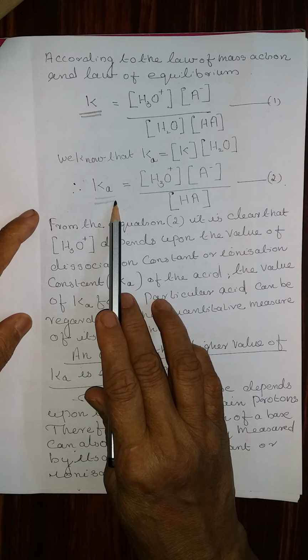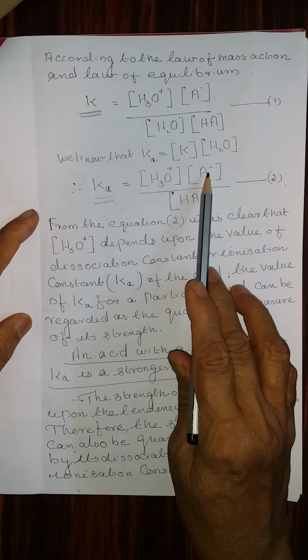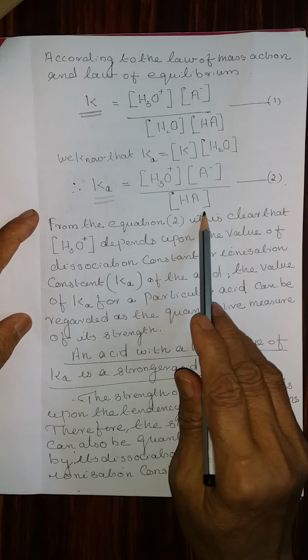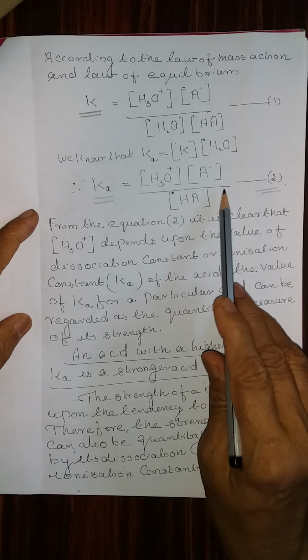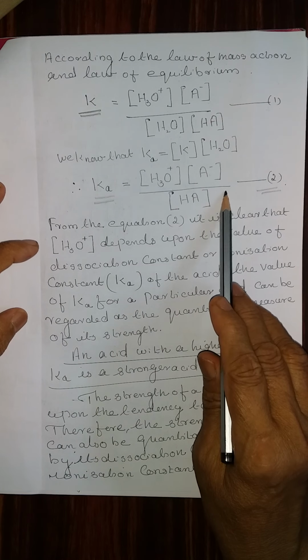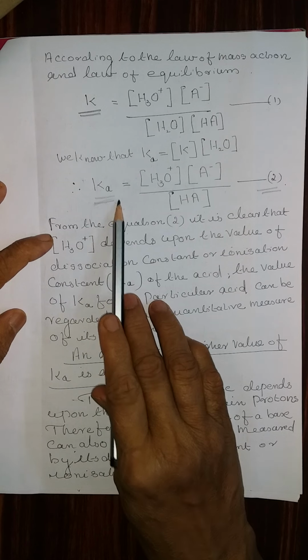Ka is equal to concentration of H3O plus into concentration of A minus divided by concentration of HA, equation number 2. Based on that, we can explain the strength of acids based on this constant, the dissociation constant of acid.